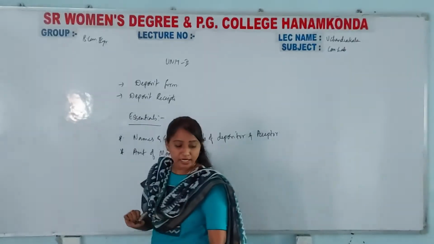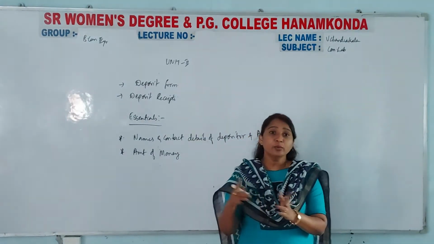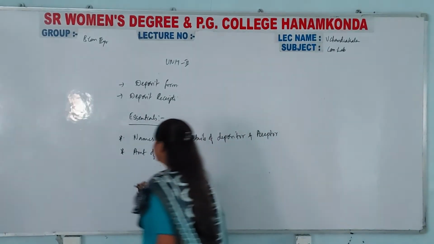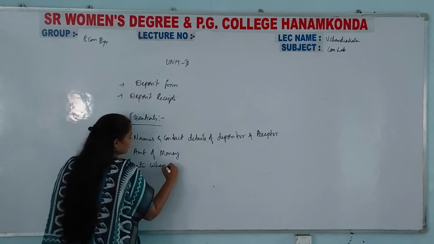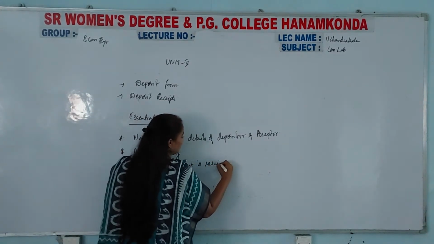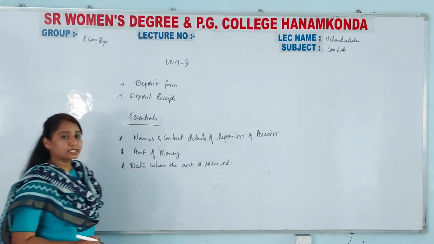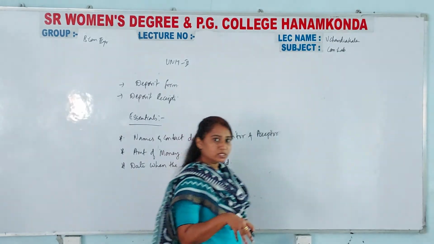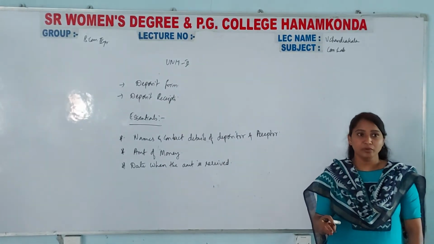What is that amount of money that you have deposited? The next, date when the amount is received. Like you have deposited, isn't it?